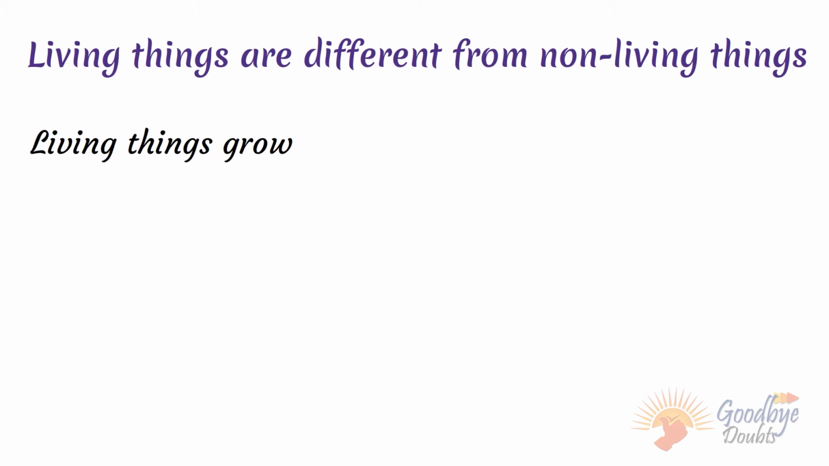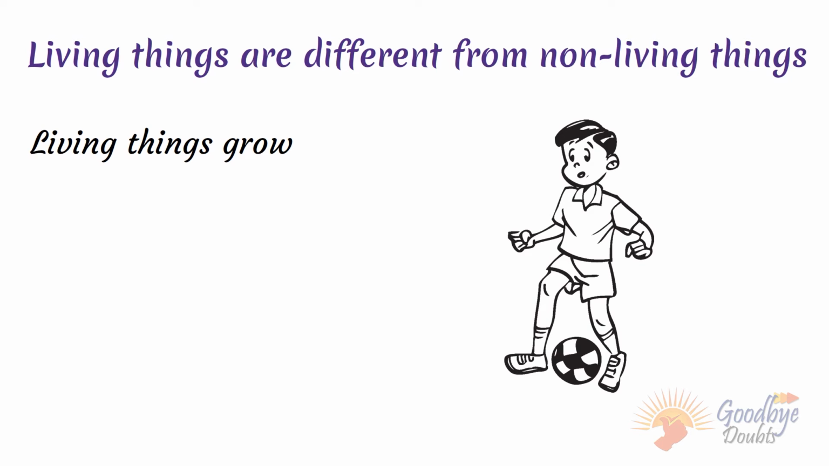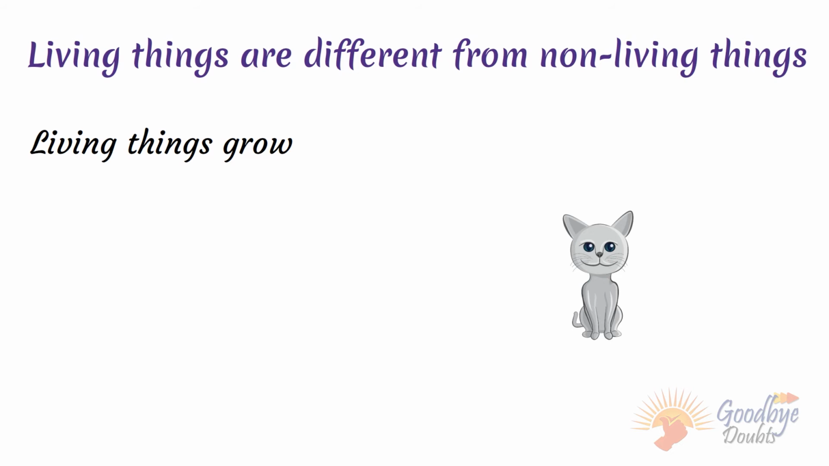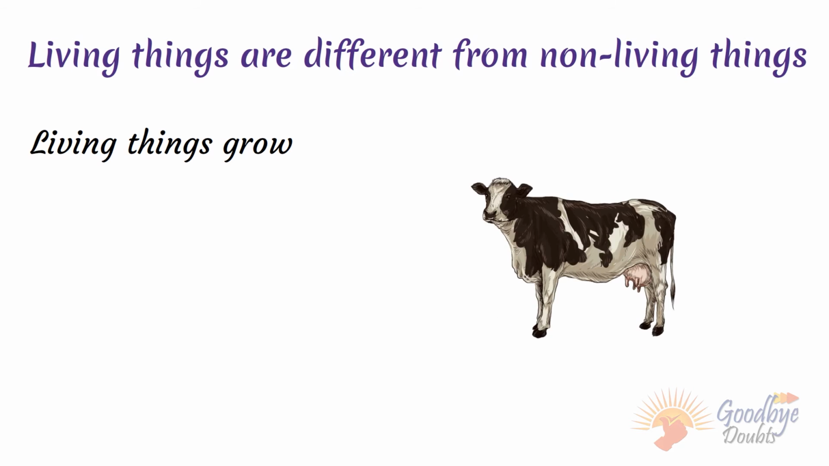Living things grow. You will grow bigger, taller and older. A baby grows into a child, which then grows into a man. Animals also grow big. A kitten grows into a cat. A calf grows into a cow.